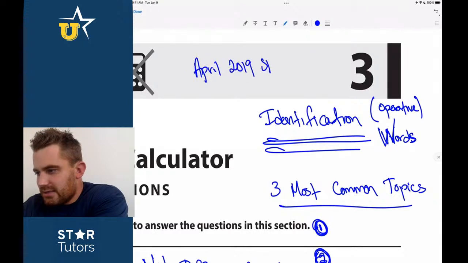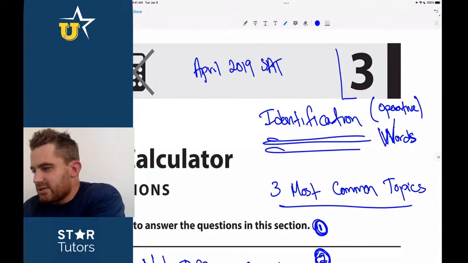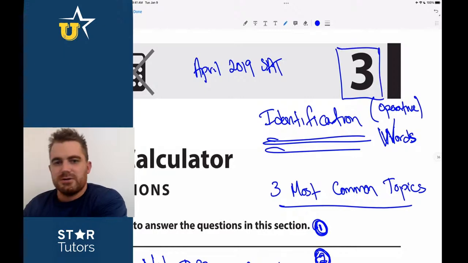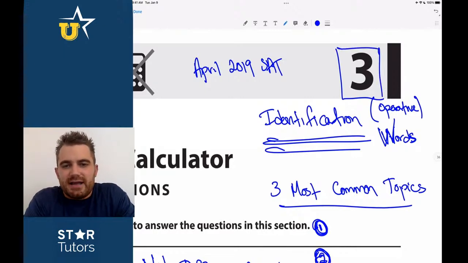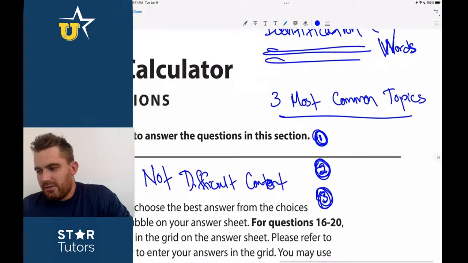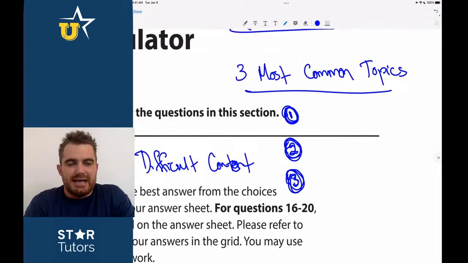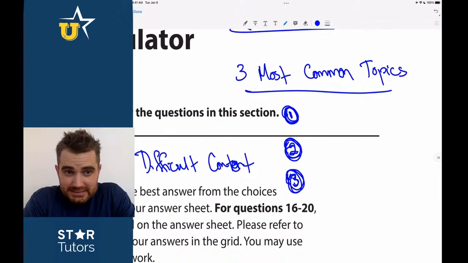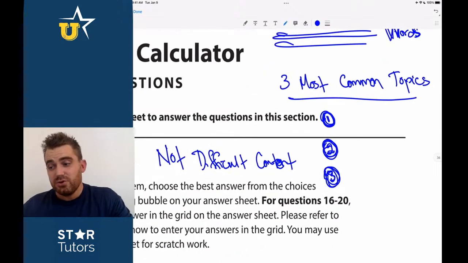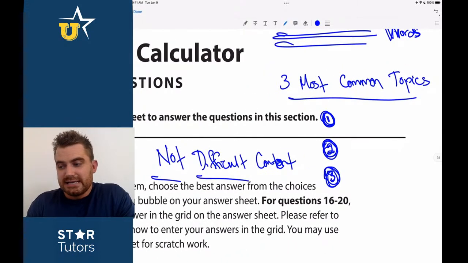We're looking at the math sections and specifically the no calc section, and we're trying to identify operative words. Now, this is particularly important as it applies to the three most common topics. If you can get over this idea, and those that have looked at this test for a long time know what I'm talking about, this is not content. If it was a content test, they could just give you an AP Calc exam and say that this is the test that you need to get into college.